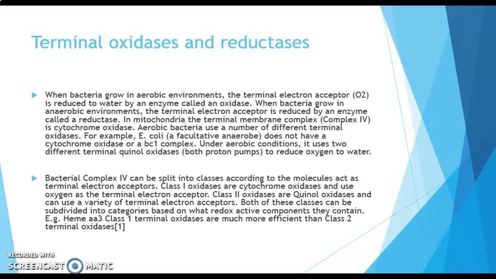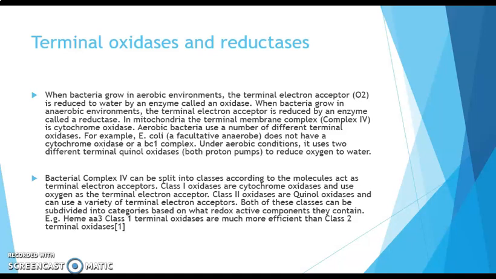The terminal electron acceptor is not oxygen. It is reduced by an enzyme called reductase. In mitochondria, the terminal membrane complex, that is complex 4, is cytochrome oxidase. So, in eukaryotes, the terminal oxidase and reductase is complex 4.